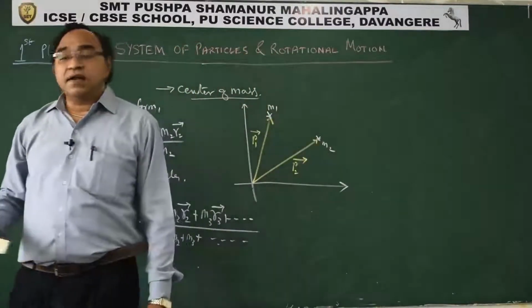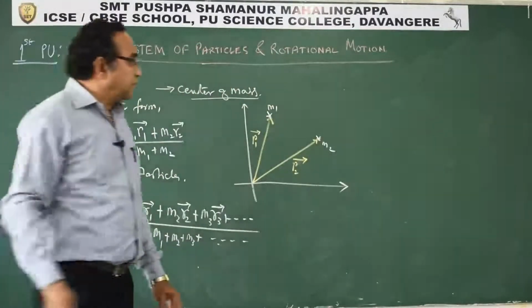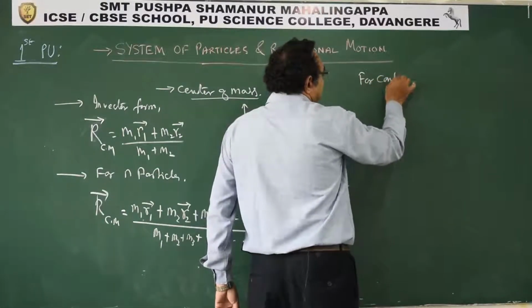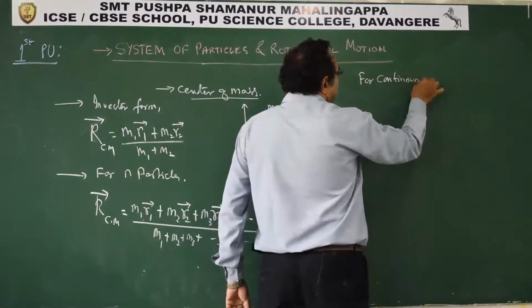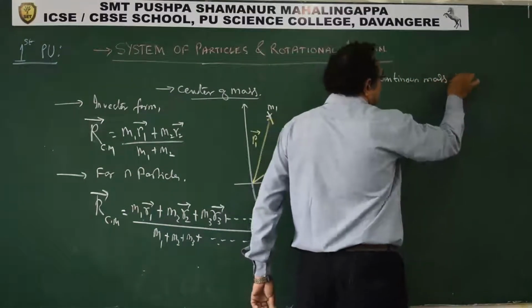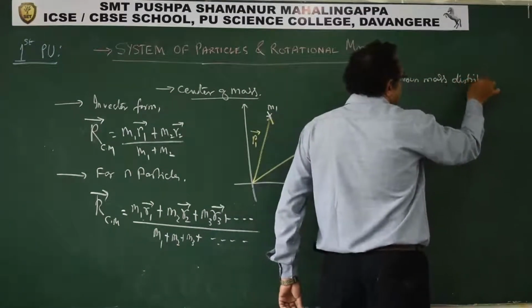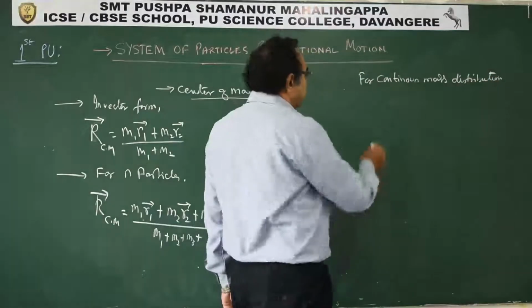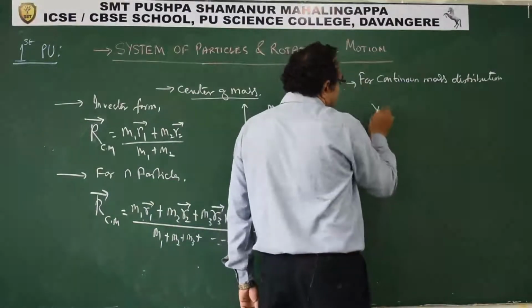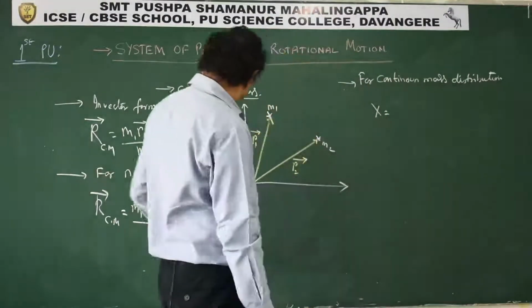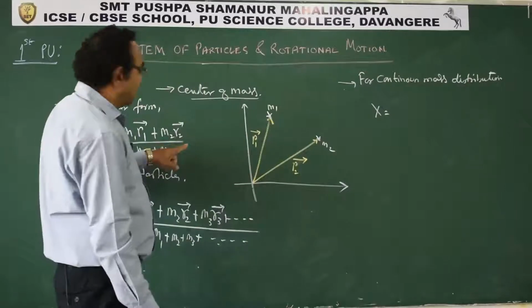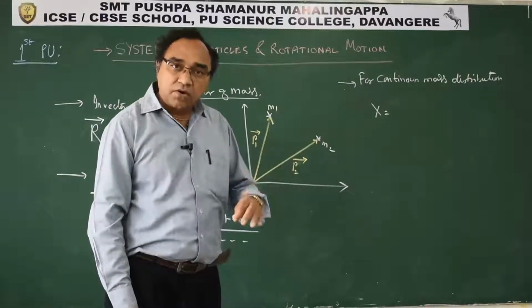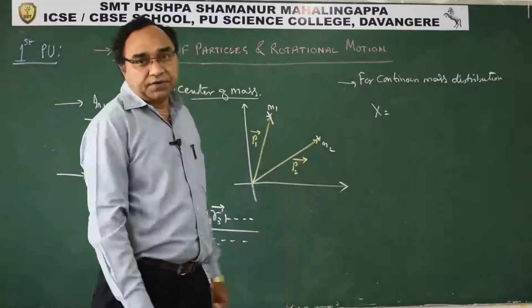this can be divided into small masses. For continuous mass distribution, what we can say is x can be said as sigma of mi ri, and that can be converted to integration.